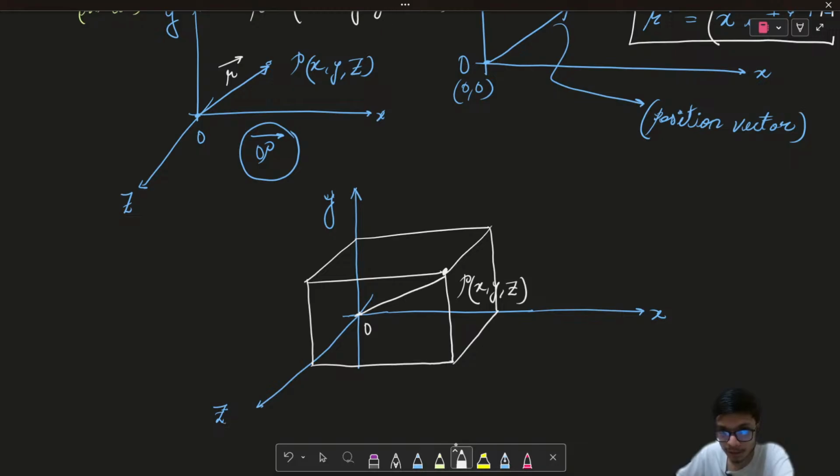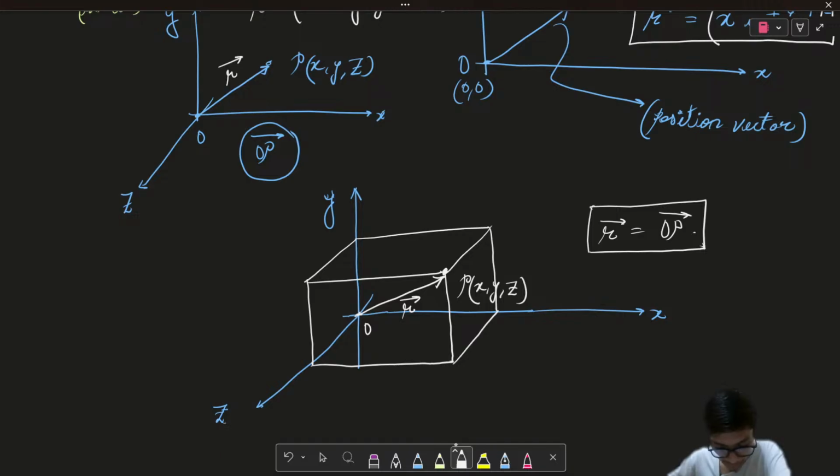Now if I join this point with the origin, I get the position vector, which I am denoting as the R vector. So the R vector denotes the position vector OP. Generally, vectors are denoted by small letters. If you look carefully, this vector R makes certain angles with the respective x, y and z axis.